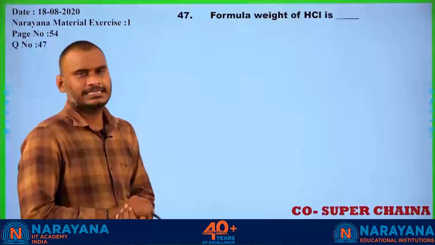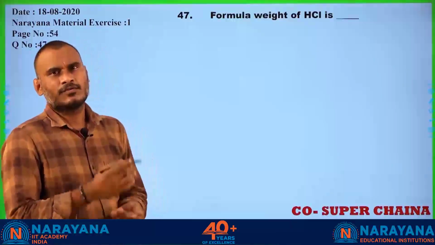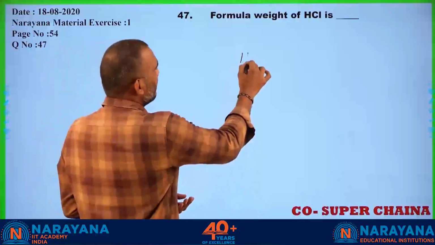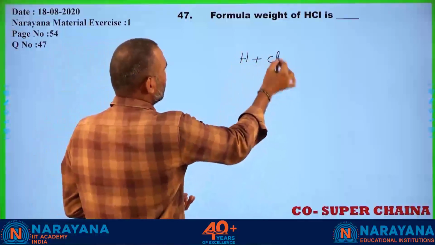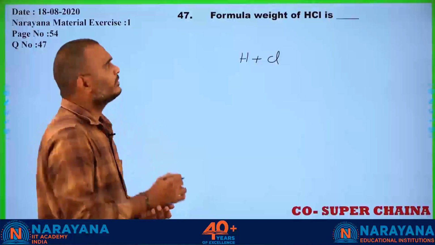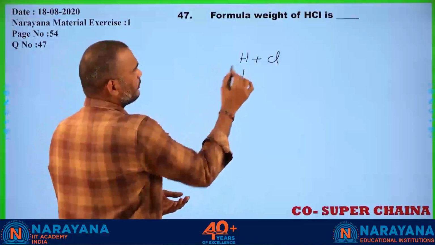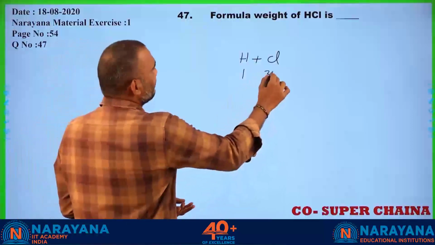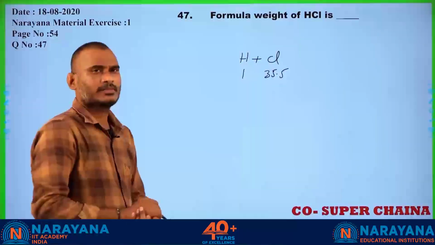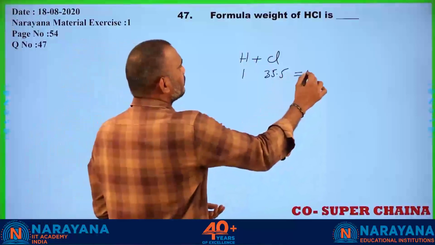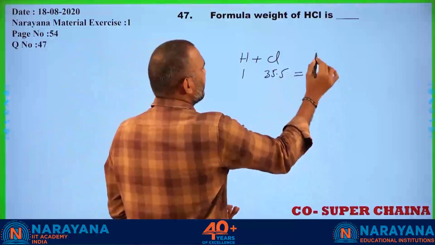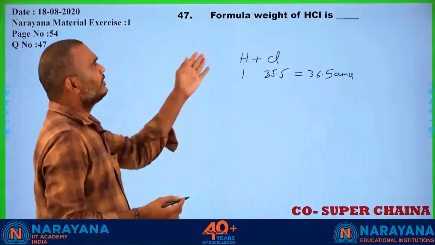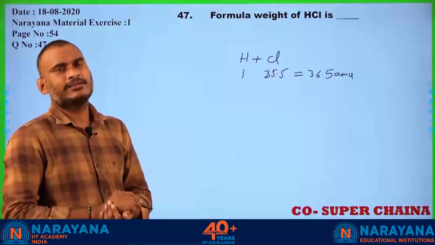Formula weight of HCl. Yes, formula weight or molecular mass. Here H plus Cl. Hydrogen weight is 1, and chlorine weight is 35.5. Then the total weight is 36.5 AMU. That is the formula weight of HCl: 36.5 AMU.